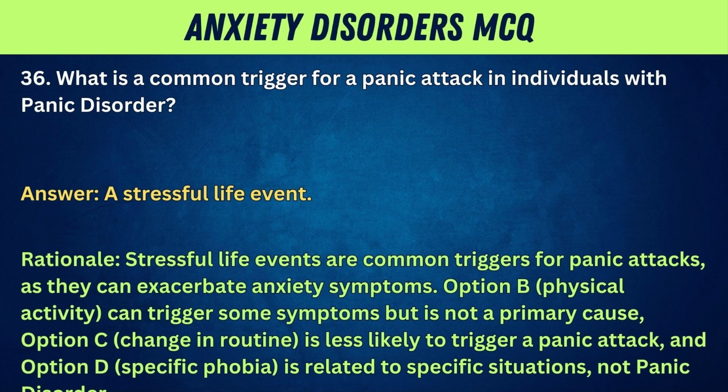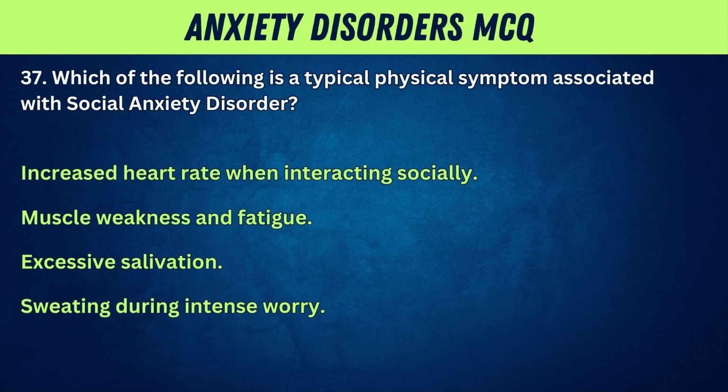Option B, physical activity, can trigger some symptoms but is not a primary cause. Option C, change in routine, is less likely to trigger a panic attack. And Option D, specific phobia, is related to specific situations, not panic disorder. 37.